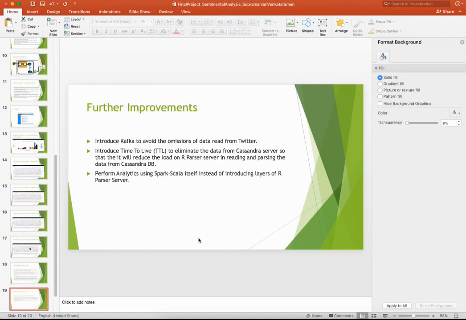So what further improvements can I make on the project? I can introduce Kafka to avoid the omissions of data read from Twitter. Another concept is to introduce time to live, TTL, to eliminate the data from the Cassandra server. That means I don't want to retain the data that was created 10 seconds before or 1 hour before, so that I can reduce the load on my Cassandra DB, which will help our parser to consolidate and report the results very quickly. So I'm planning to introduce a time to live option while inserting the data in the Cassandra database, so that by specifying a particular number of seconds, for example n seconds, after the nth second, the data will be automatically purged from the Cassandra DB.